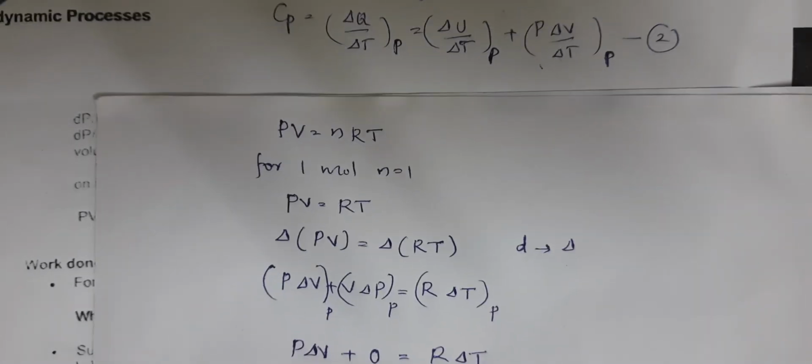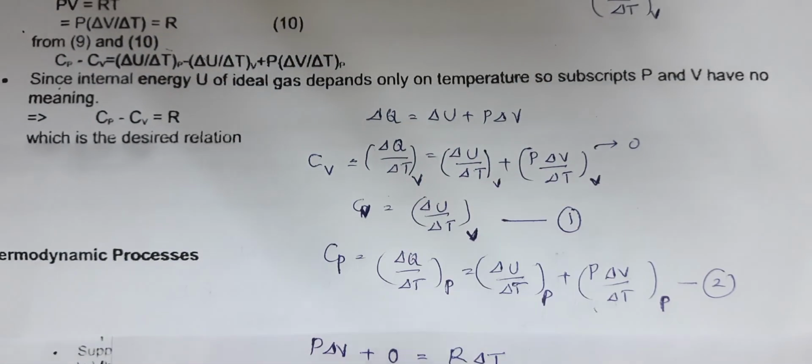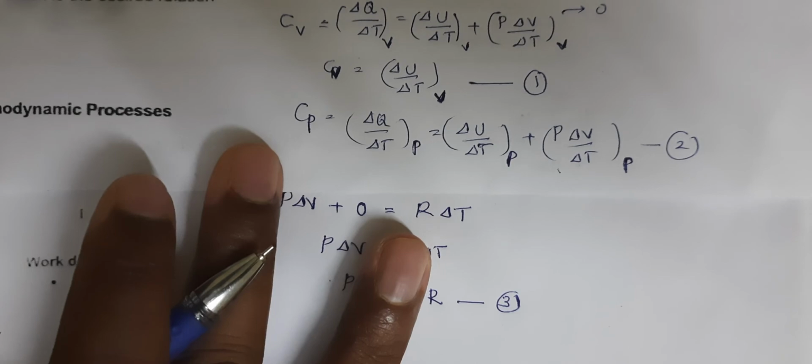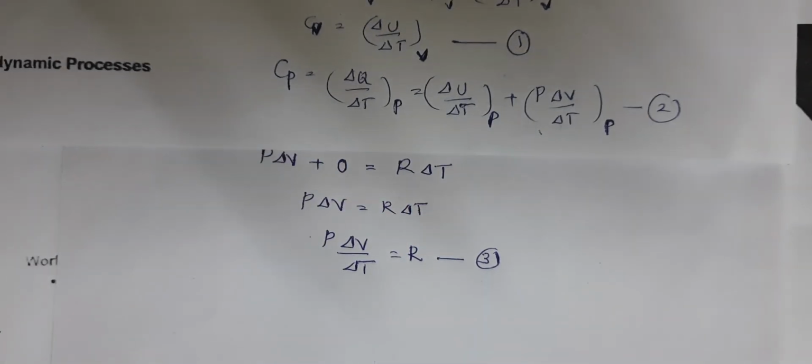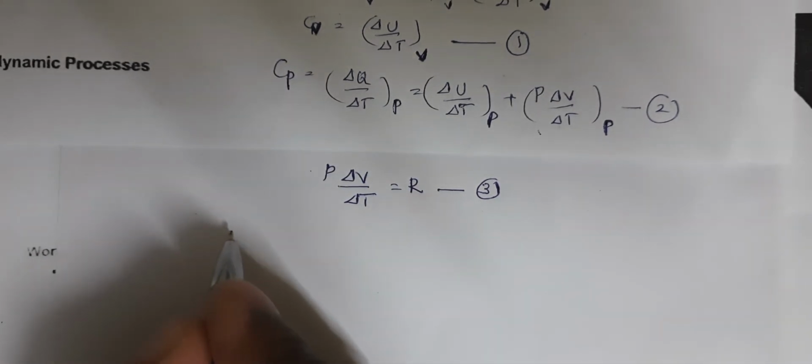Okay, so if I put the equations together, equations 1, 2, 3, all three. In equation 1, Cv is equal to delta U by delta T at constant volume.